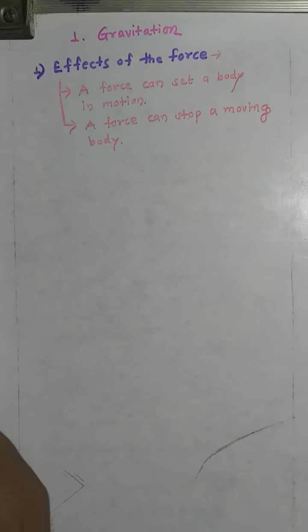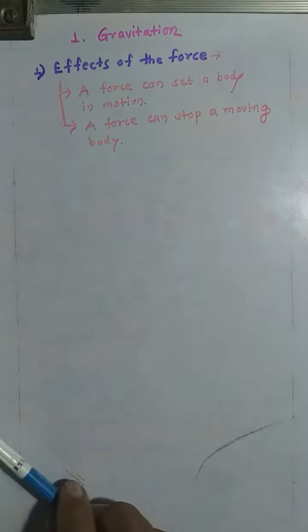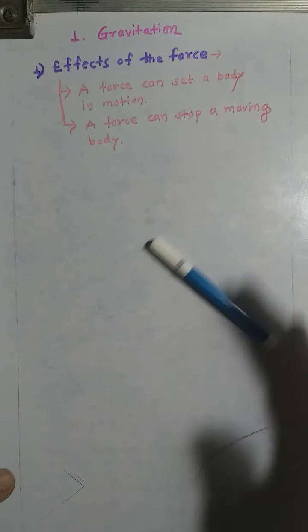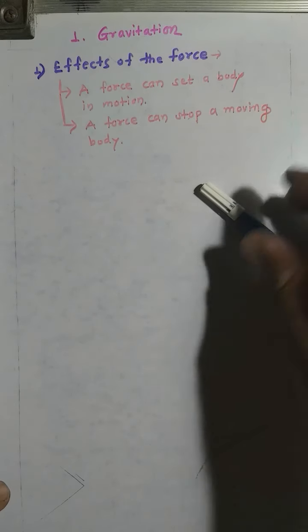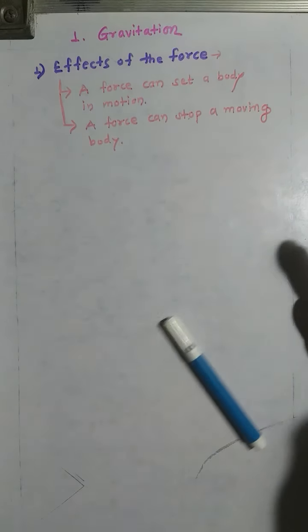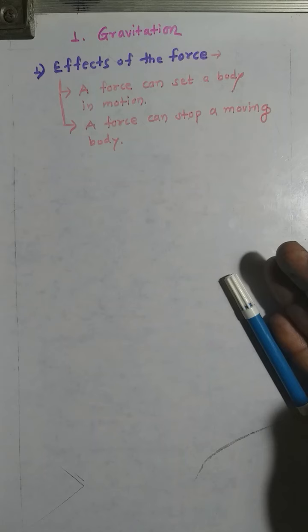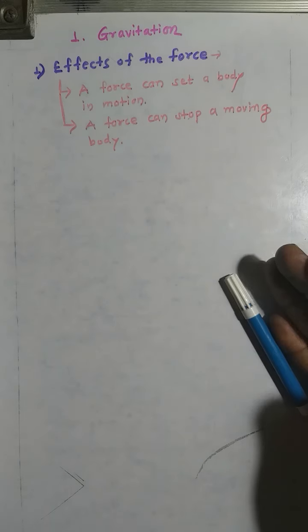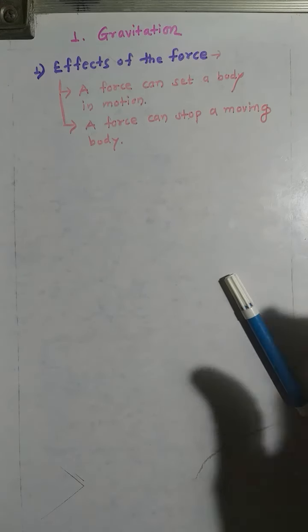I can take the same example. This is a moving object, but if I am applying a force on it in the opposite direction, then what happens? The force which is applied by my hand can stop a moving body.